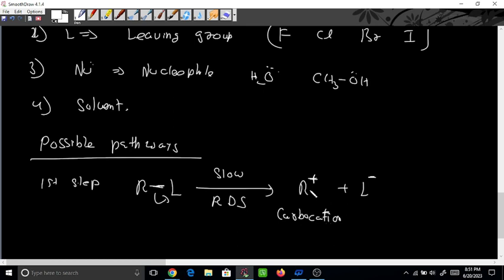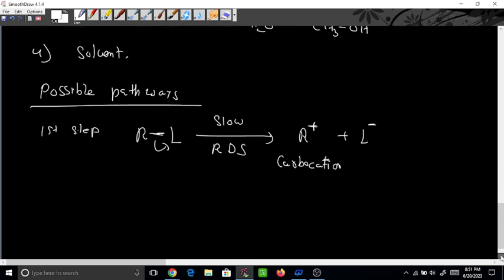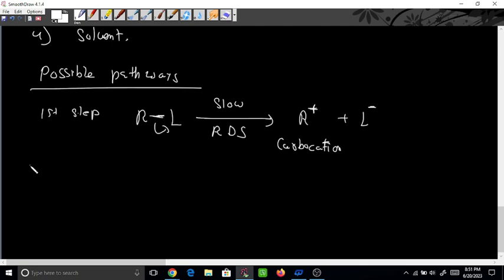Means you have to apply the stability order, you have to apply the rearrangement possibility, everything you have to apply here. Got it? Okay, this is the first step. Once the carbocation is formed here, then in this second step, what will happen? This carbocation is there, R plus, then it will combine with what?